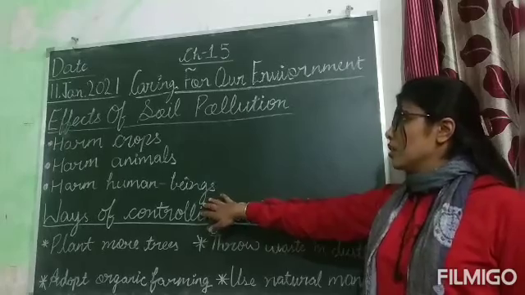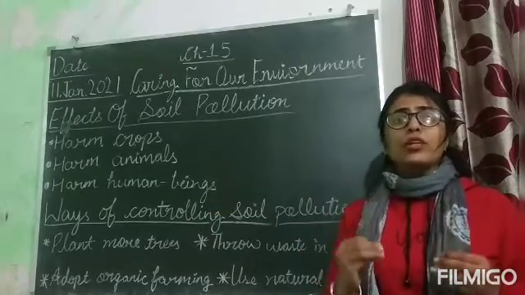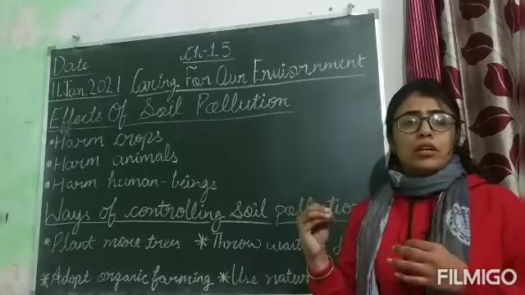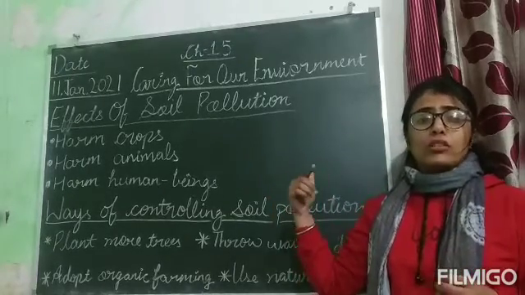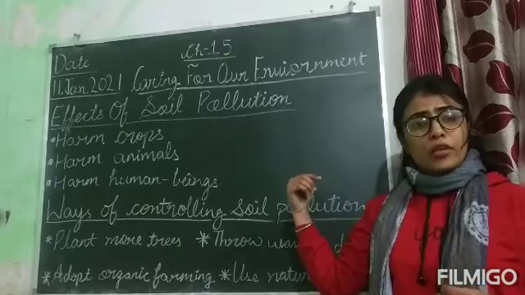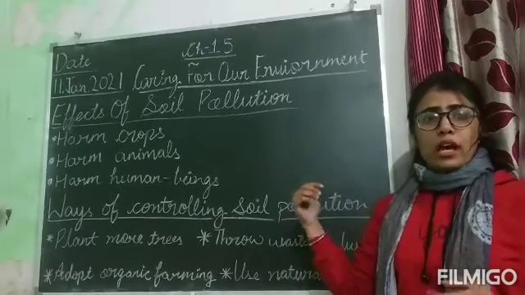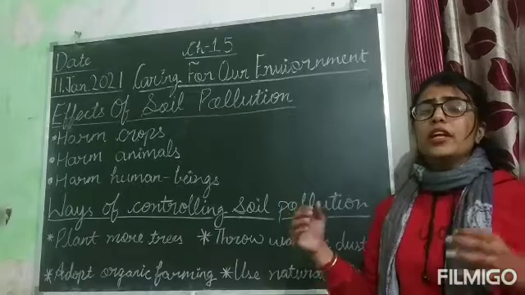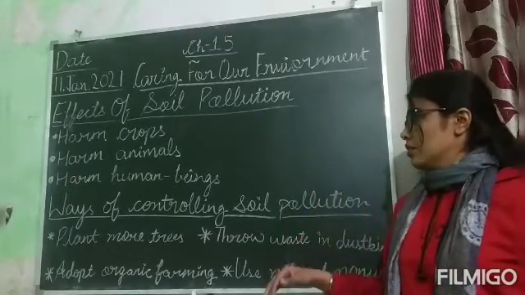Harm human beings. Soil pollution also harms human beings because the food eaten by human beings is also made up of those chemicals or the process which is used by farmers, like pesticides, like insecticides, and those chemical fertilizers that are very dangerous for the health of a human being.